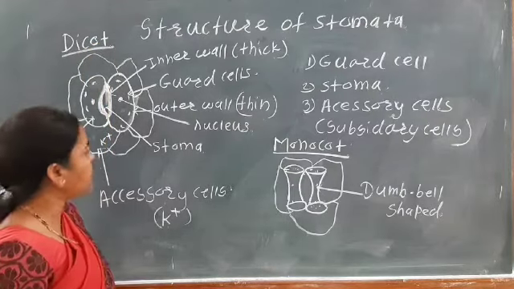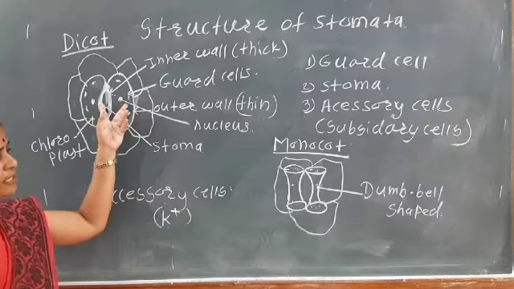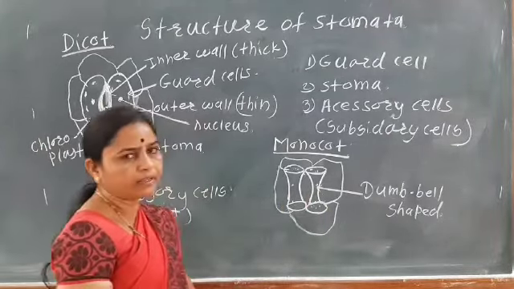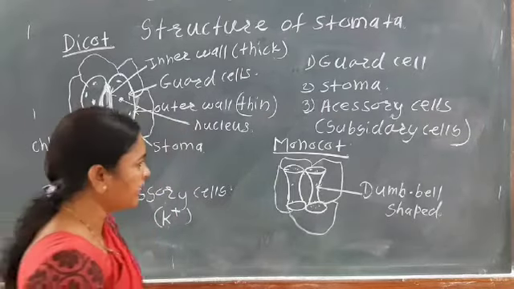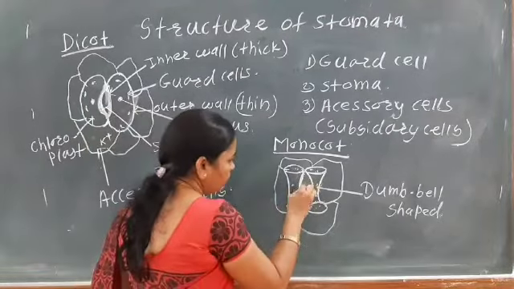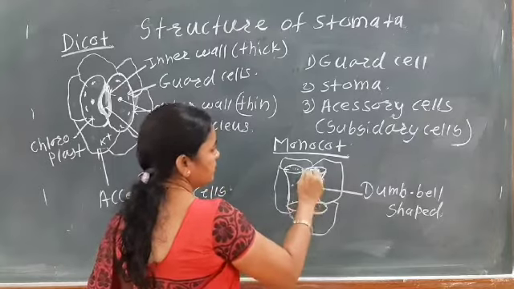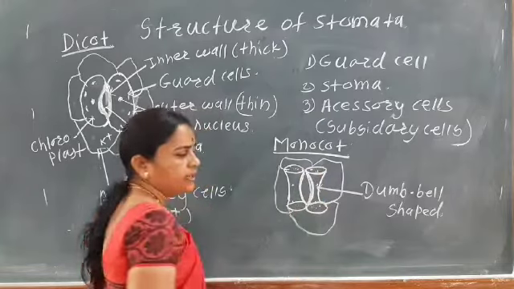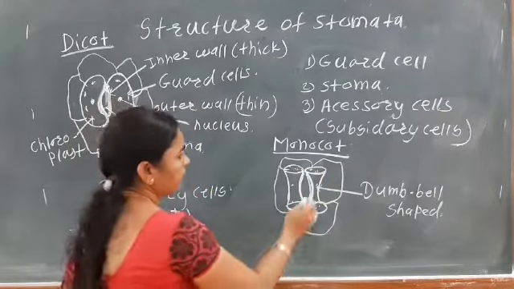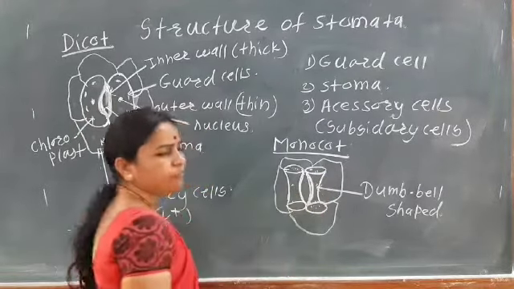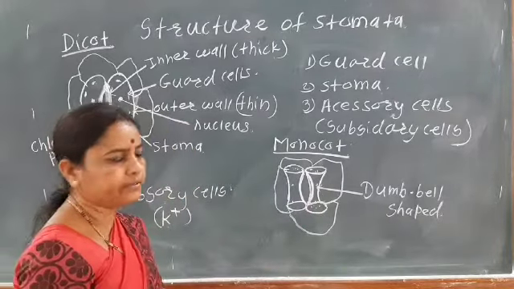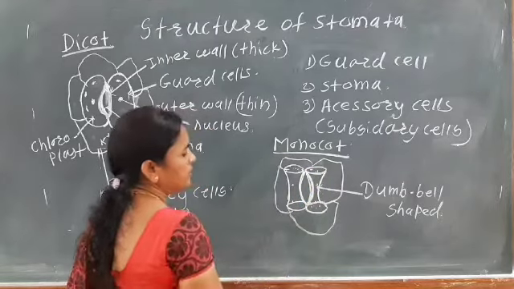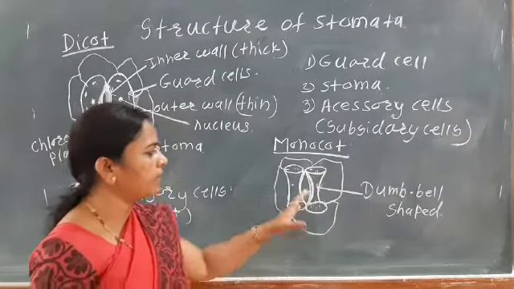Dicotyledon plants मध्ये बघितला पण तर guard cells हे कसे असतात, kidney shaped असतात. While in the monocot, the guard cells are the dumbbell shape. The inner wall of this guard cell is also thick, while the outer wall is thin.